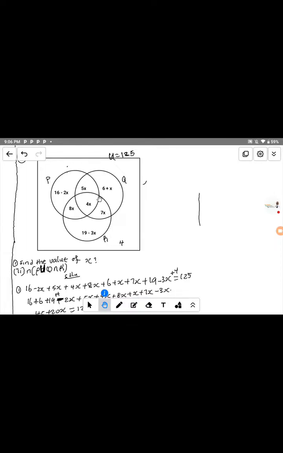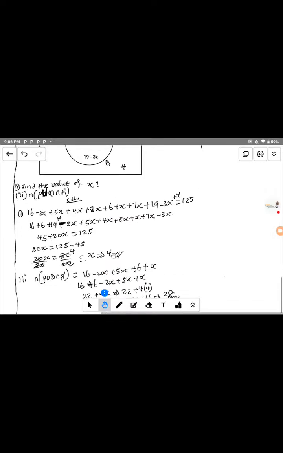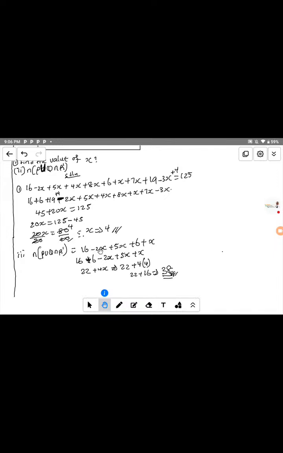So everything we remove from this part will not remain. 16 minus 2s plus 5s plus 6s is what remains. That is what I come and write here: 16 minus 2s plus the next one, 5s, plus 6 plus s. That is what I have here. Hope you get it now.